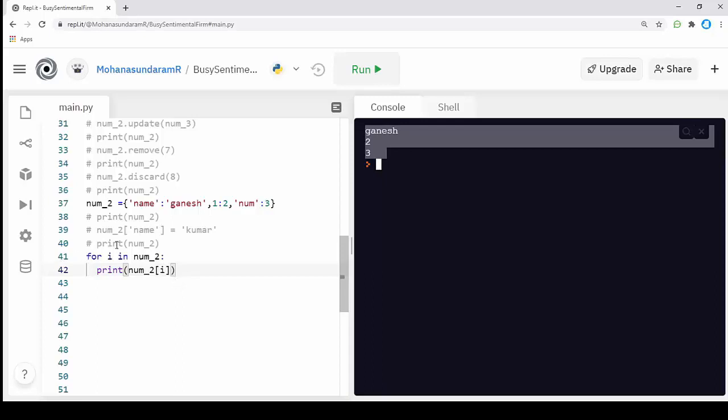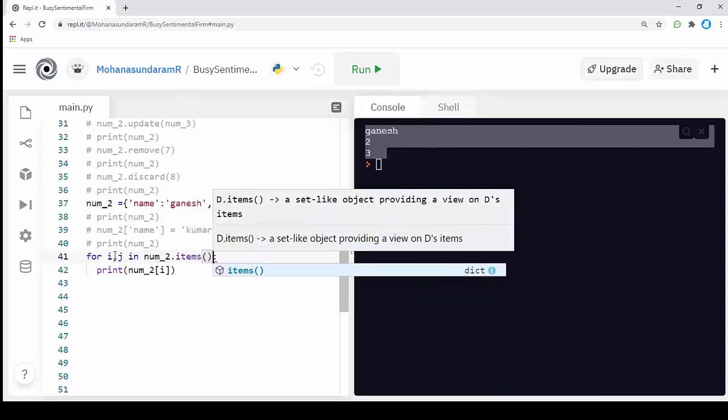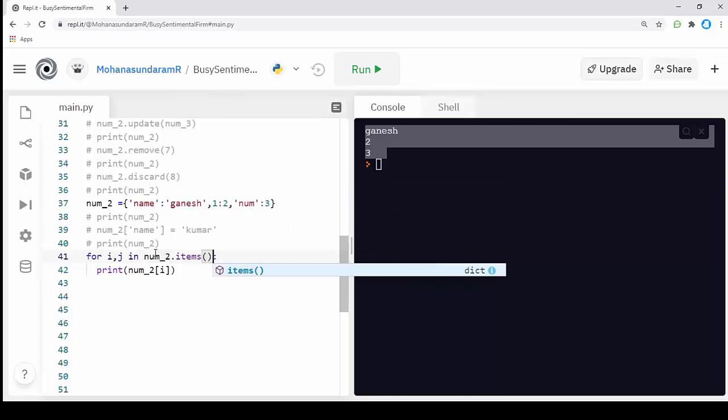What if I want both the value and the key? I'm going to add an additional parameter to it, for example i, j, and call another function called items. Dot items is another inbuilt function in Python, which will loop through the items of my dictionary.